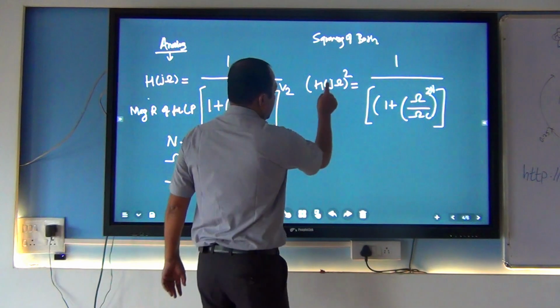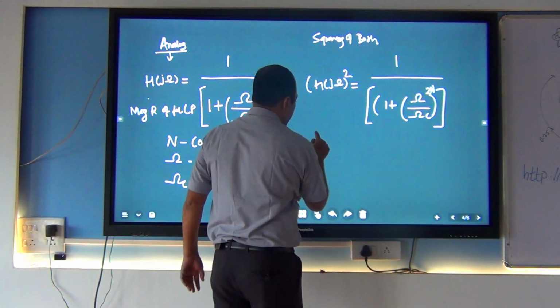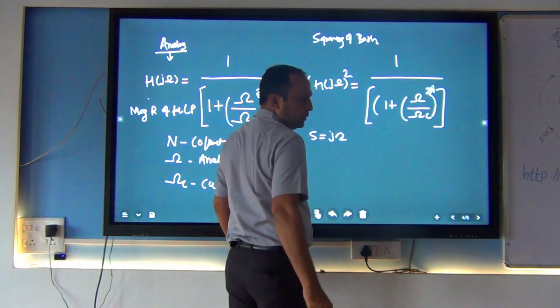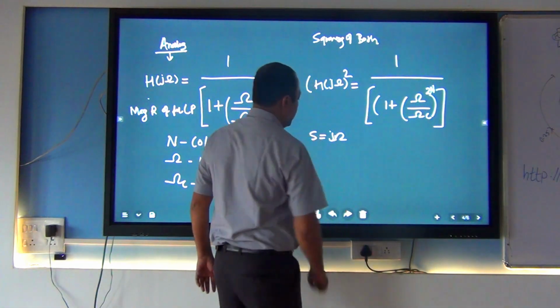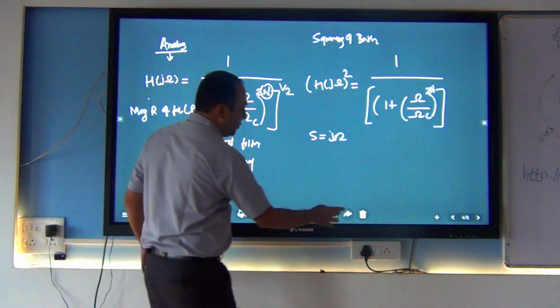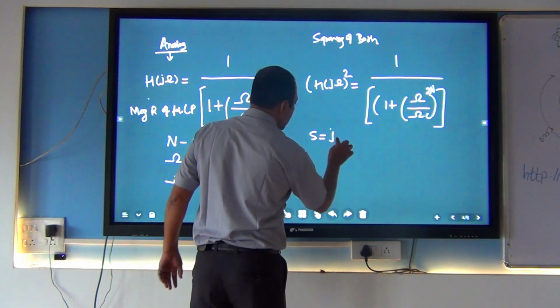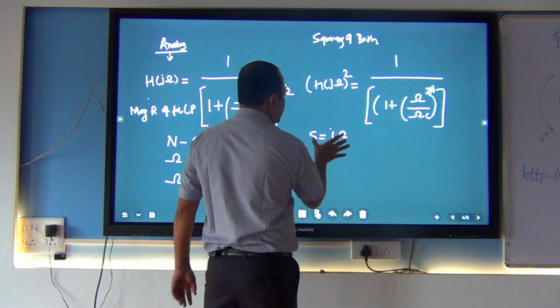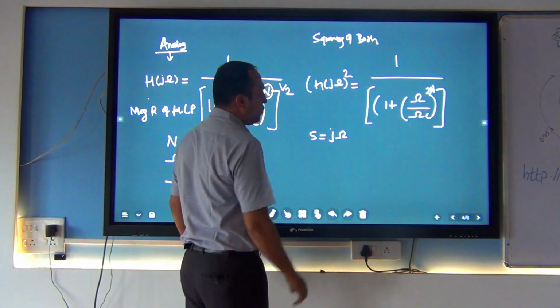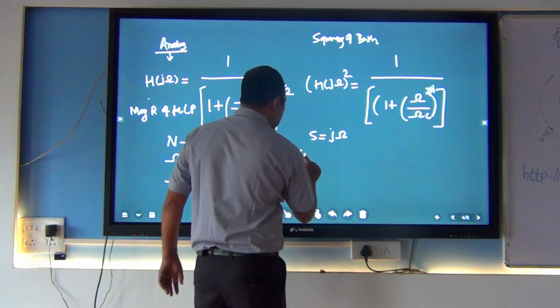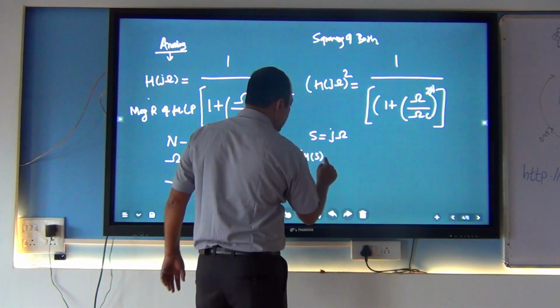Substitute s is equal to 0. When I substitute this value, s is equal to j. So shall I write like this? H of s into H of minus s.